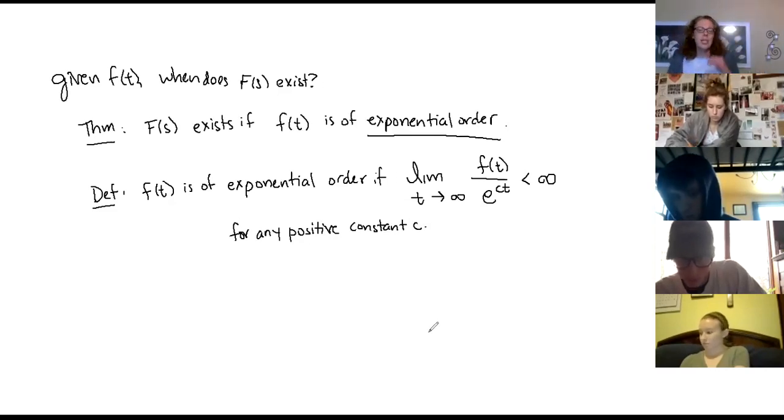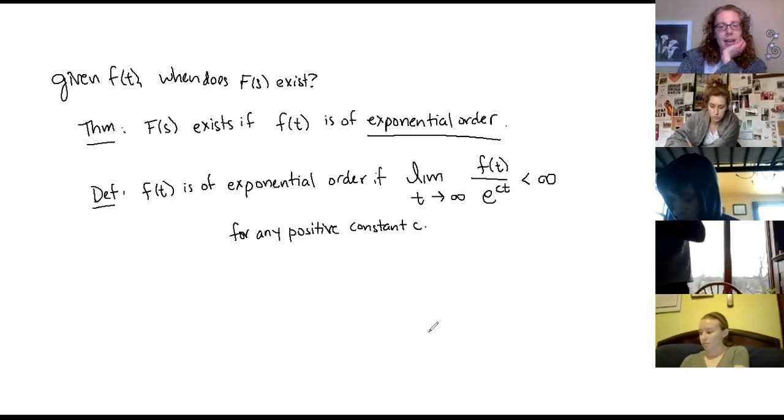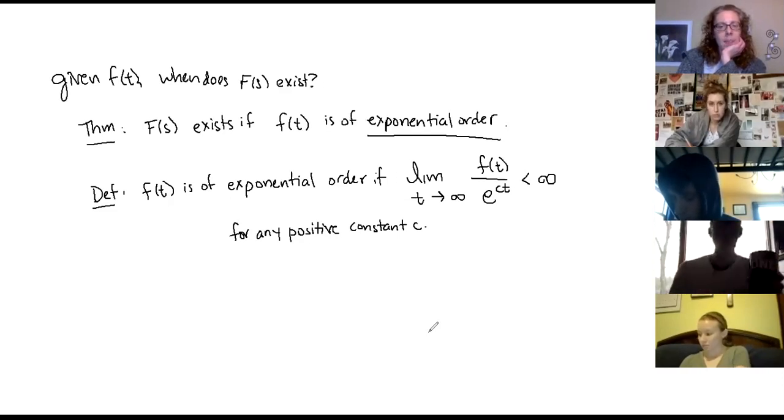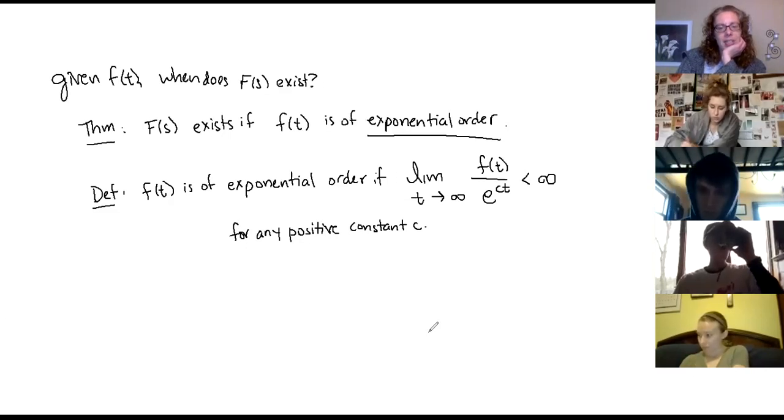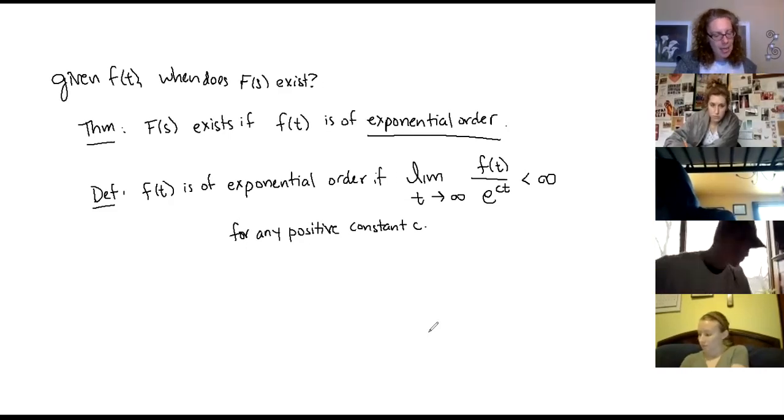That's a mouthful. Let me say it again a couple of times while you're writing it down. Little f of t is of exponential order if the limit as t goes to infinity of little f of t over e to the ct is less than infinity for any positive constant c.